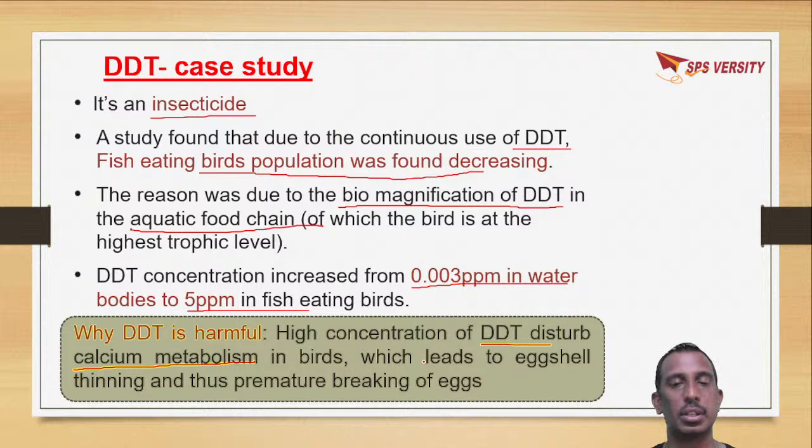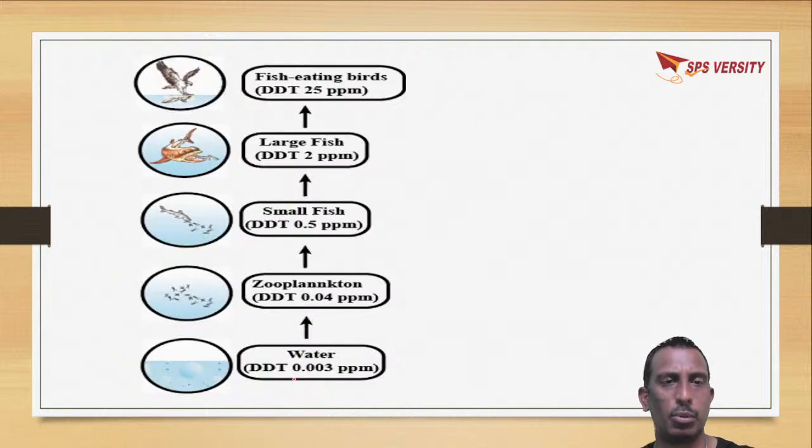That is, the eggshells of birds are made up of calcium. As calcium metabolism is disturbed, the eggshells will become very thin. As they are very thin, the eggs will break before maturation, which leads to the death of the young ones. Premature breaking of eggs will lead to death of young ones. So DDT has caused a lot of effects on birds, like affecting calcium metabolism.